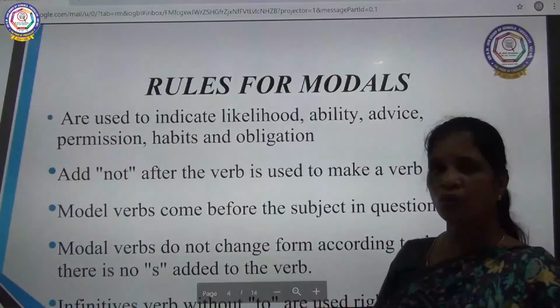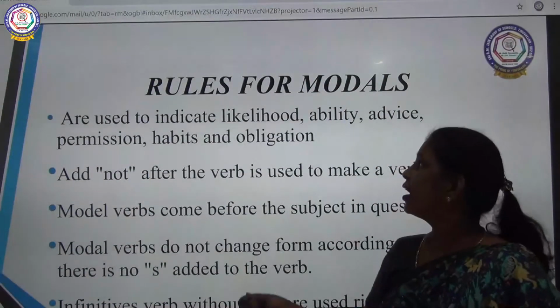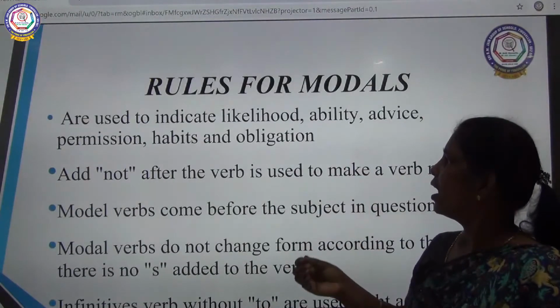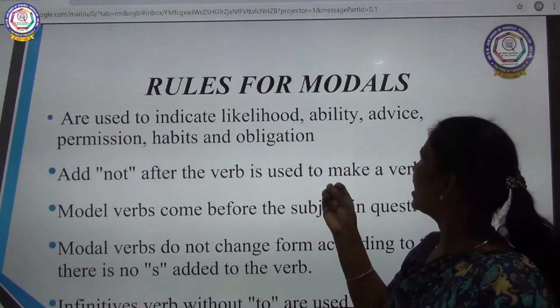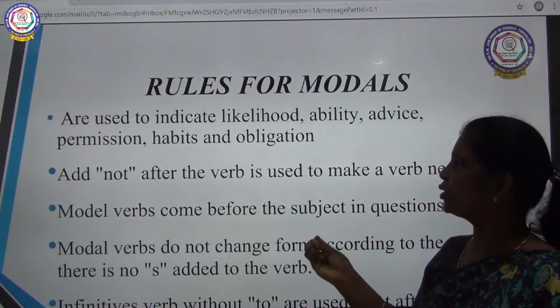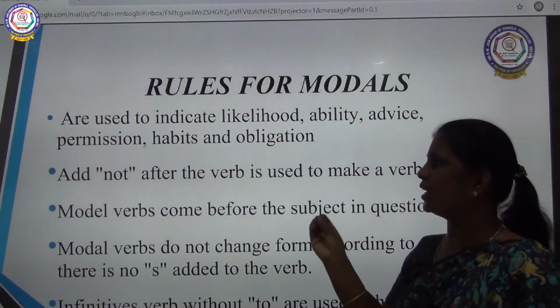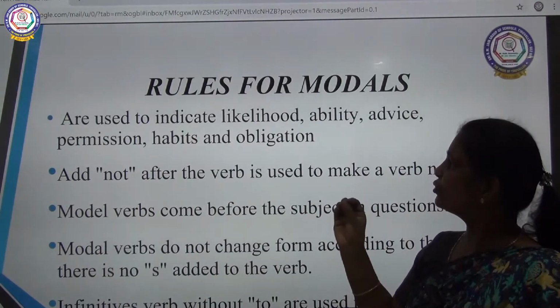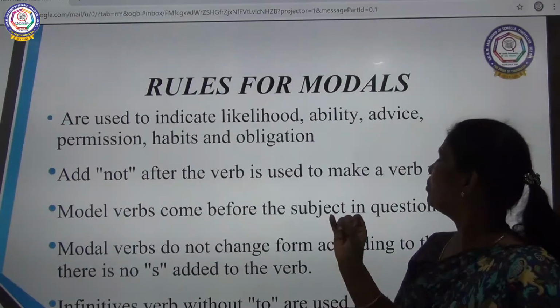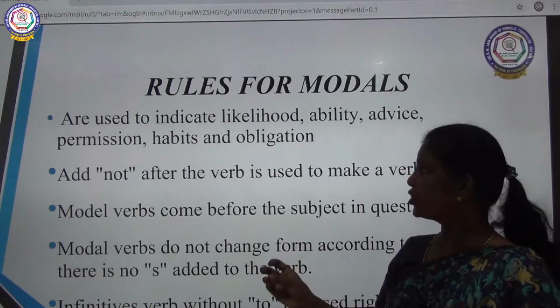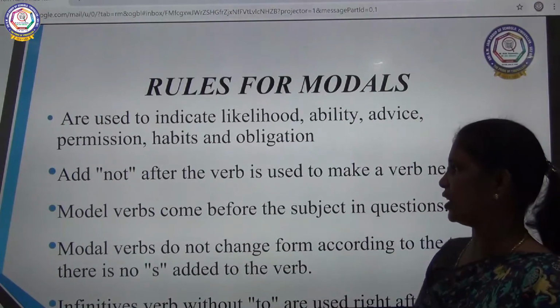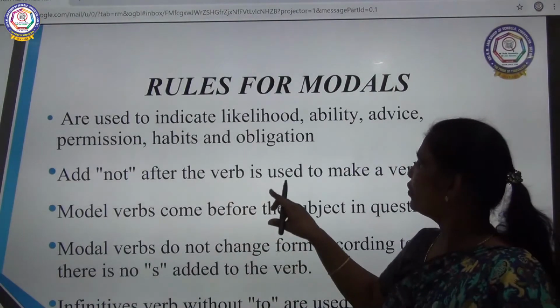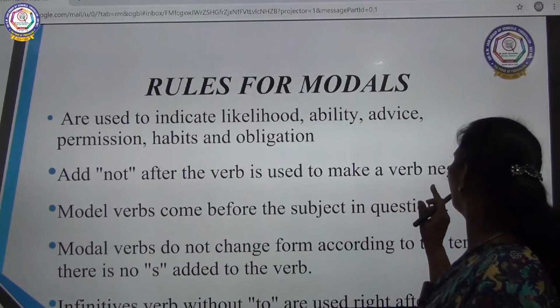Okay, what are the rules for these auxiliaries? Modals are used to indicate likelihood, ability, advice, permission, habits and obligation. Add not after the verb to make a verb negative.